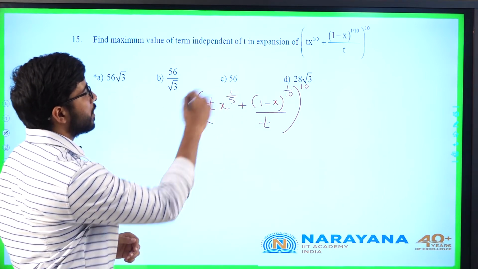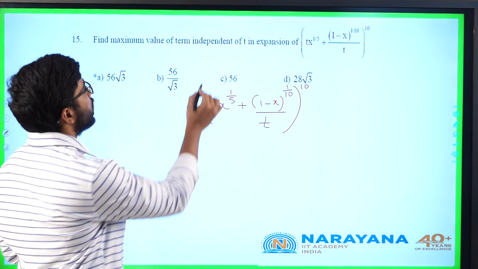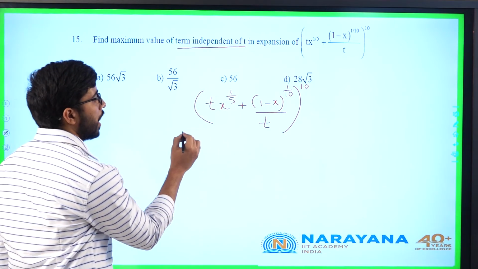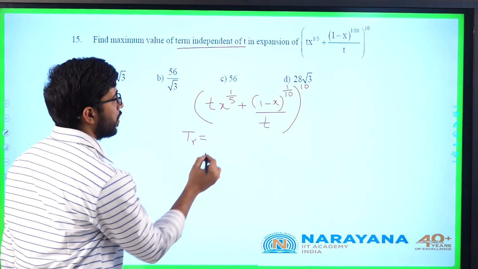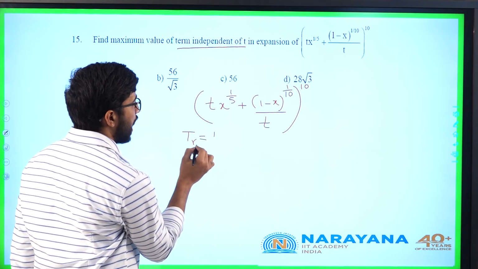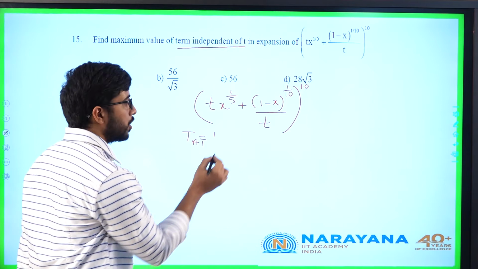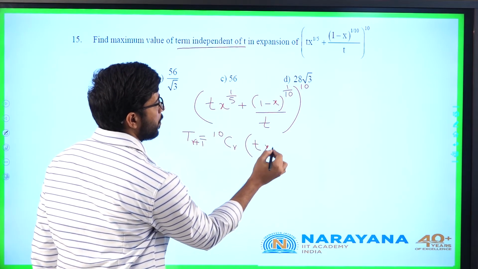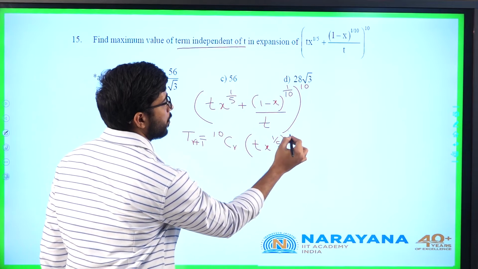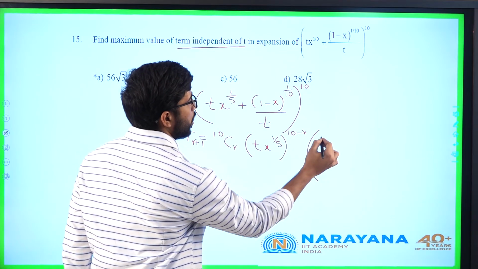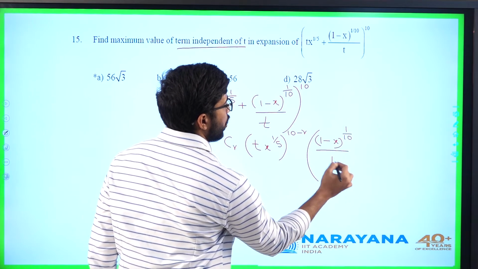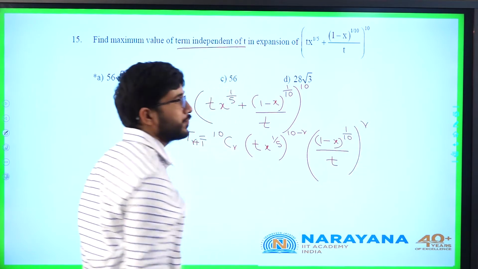If this is the expansion, I first want the term independent of t. What is T_r here? The (r+1)th term is 10Cr into (x^(1/5))^(10-r) into ((1-x)^(1/10)/t)^r.